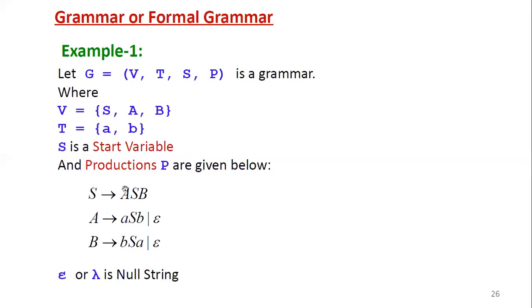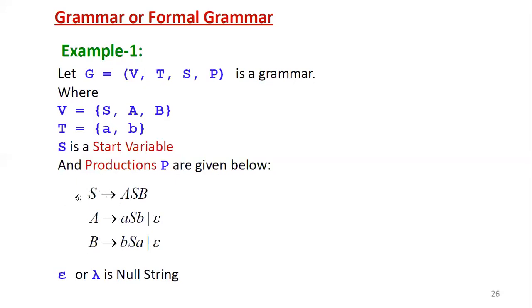Now S derives A, S, B. So capital A, capital S, capital B. As per the rule, alpha belongs to V union T whole positive closure. Alpha is the left hand side, whereas beta is the right hand side. Beta belongs to V union T whole star closure, which includes null in the right hand side, whereas the left hand side won't include null.